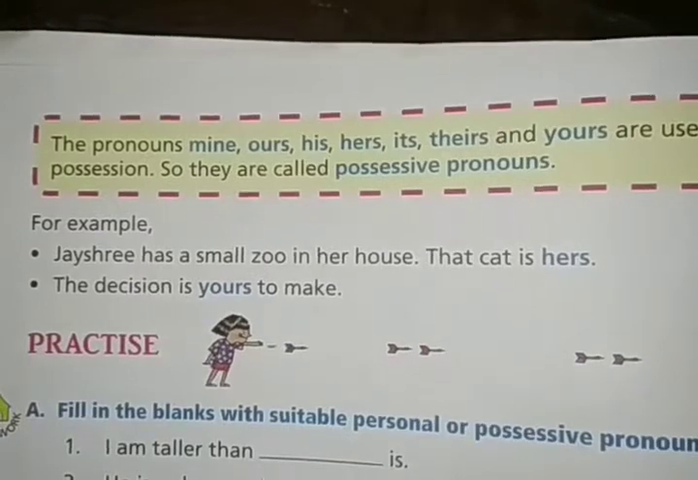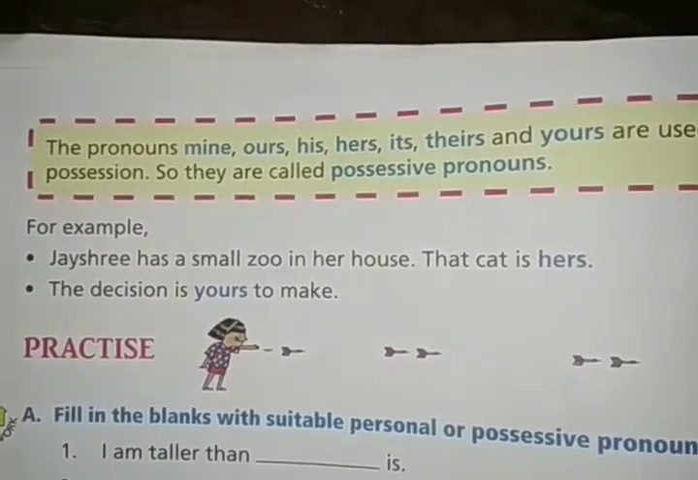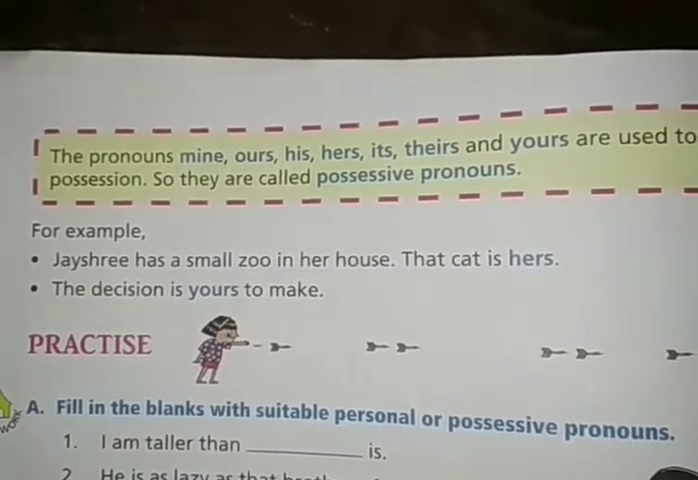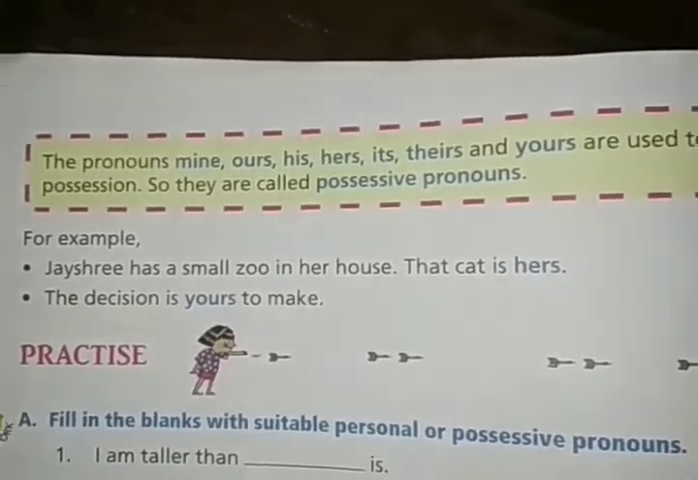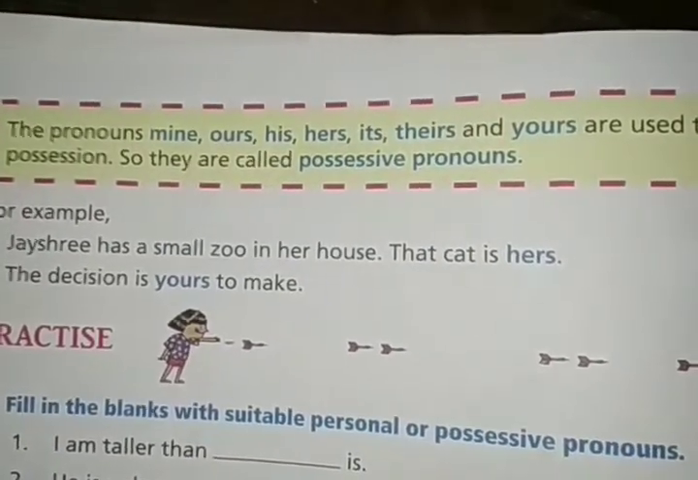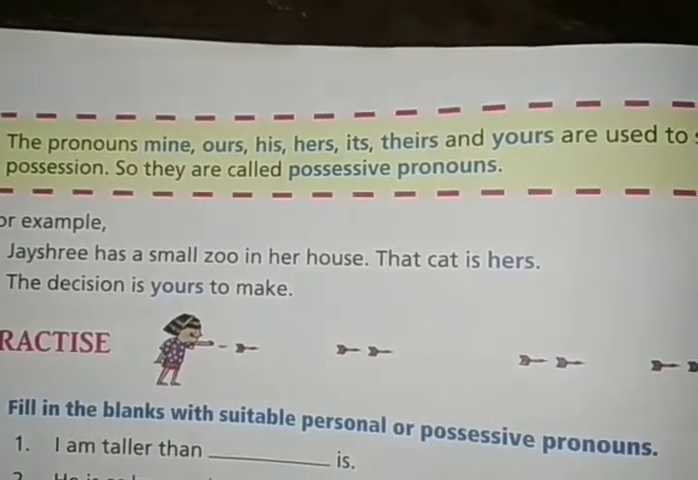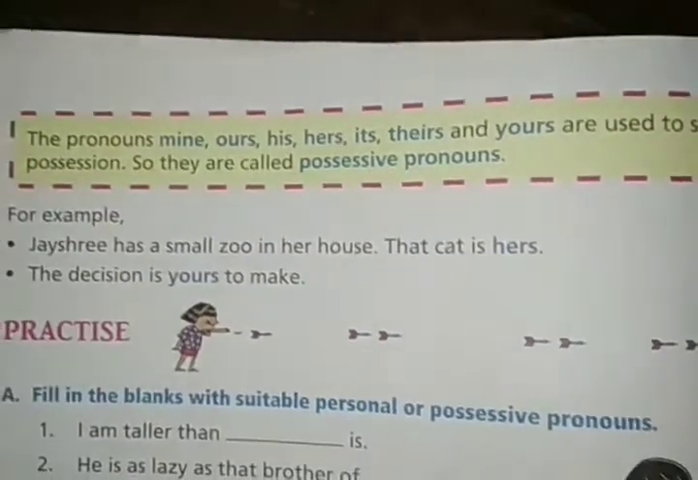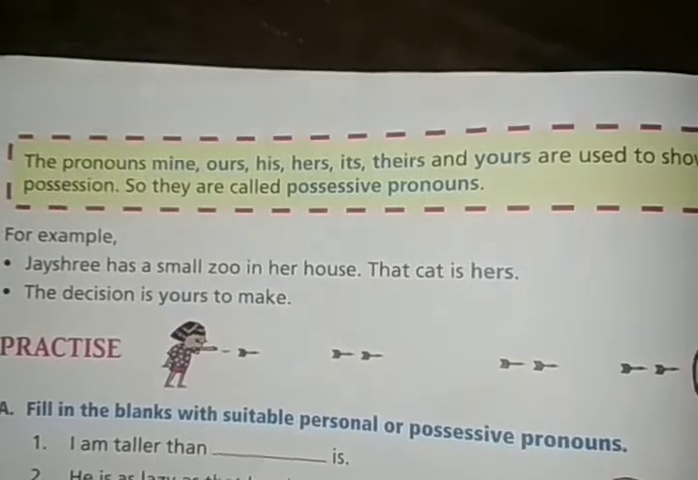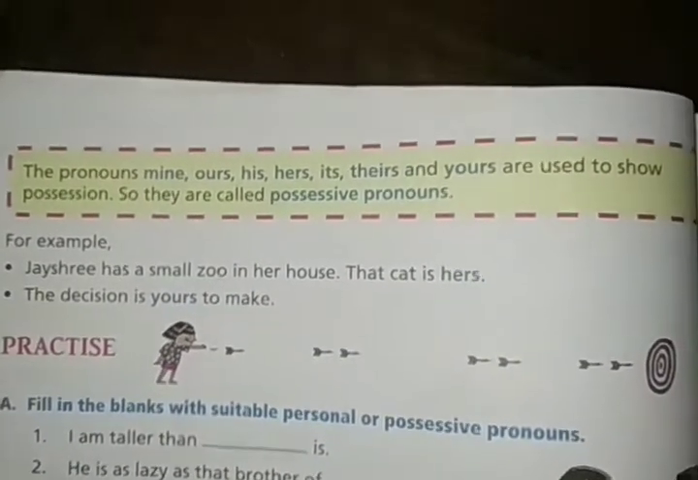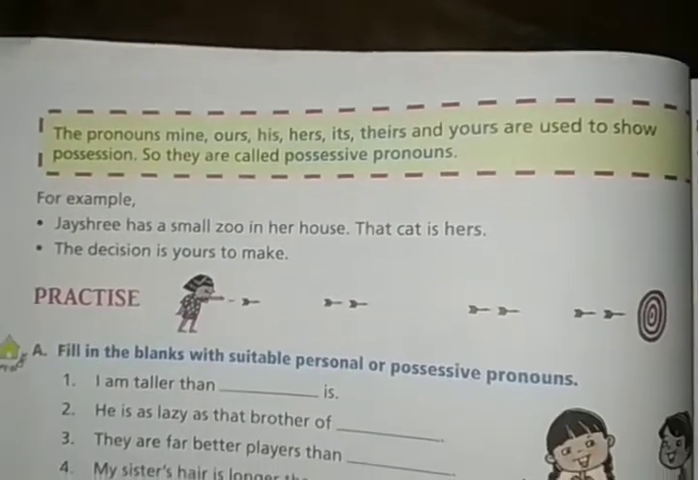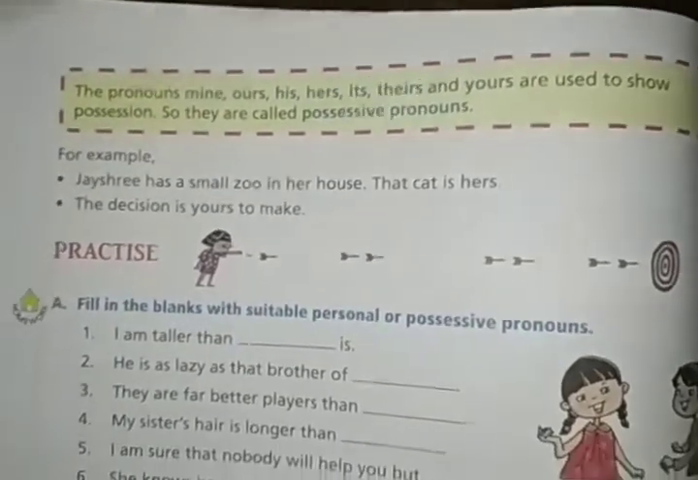Okay, the decision is yours to make. His decision is his right. So yours, hers, mine: this car is mine, this house is mine. These types of pronouns, which show possession, something belonging to a person or a noun, are known as possessive pronouns.